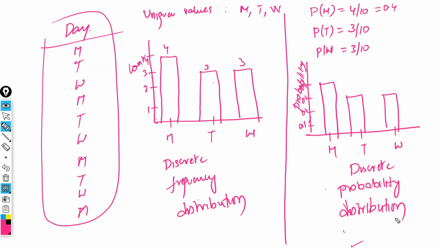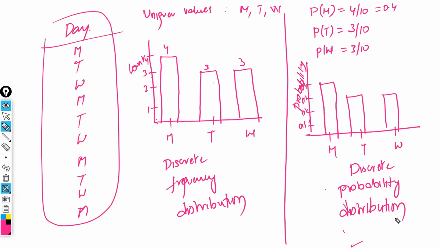Done, guys? For this data set, I have taken the frequency distribution and probability distribution. Probability is also called percentage for a discrete variable. For a discrete variable, probability or percentage, both are the same. There will be no difference. Percentage is the same, 4 by 10 only. 40% of the values are M, 30% of the values are T, 30% of the values are W. For a discrete variable, there is no difference between percentage and probability. Both are the same. If you want to represent percentages on the y-axis, take the percentage and write the same answer. Then it is called a discrete percentage distribution.